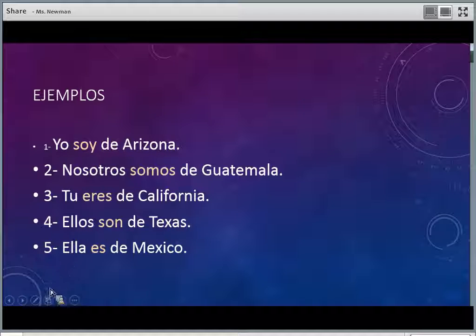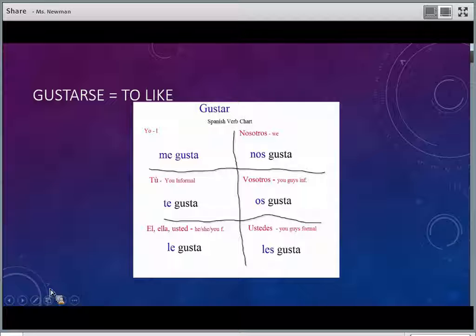Okay, talking about gustar. This is a little bit different type of verb. It's called a reflexive verb. That's why in this case the conjugations actually are all the same, right? Gusta in every single one. What changes is the pronoun in front of it, depending on who we're talking.